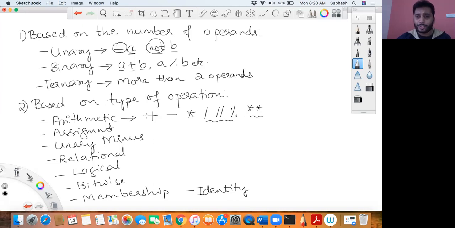What happens when you use double star over here? Plus, you know, is used for adding two numbers. Minus is used for subtracting one number from another. Star is used for multiplying two numbers. And these are for division.